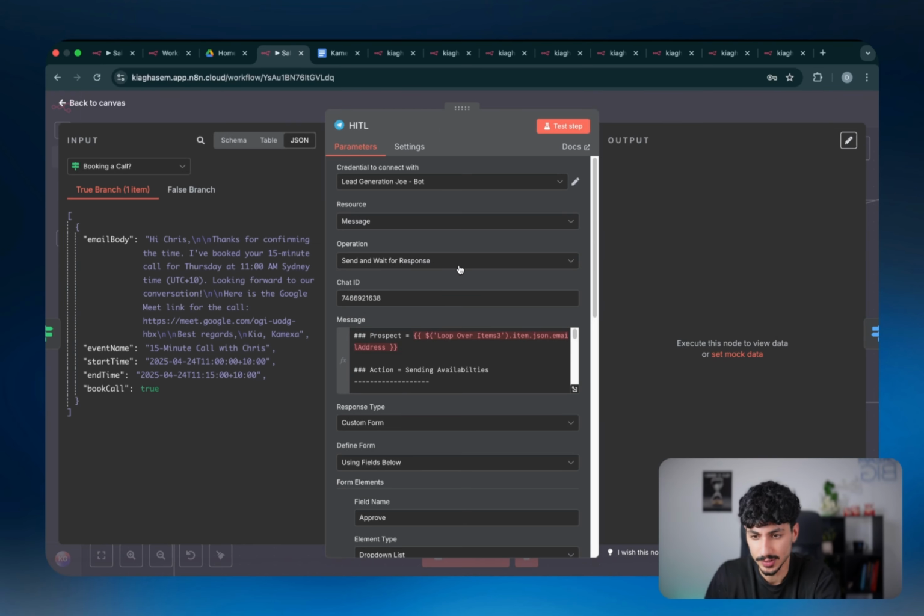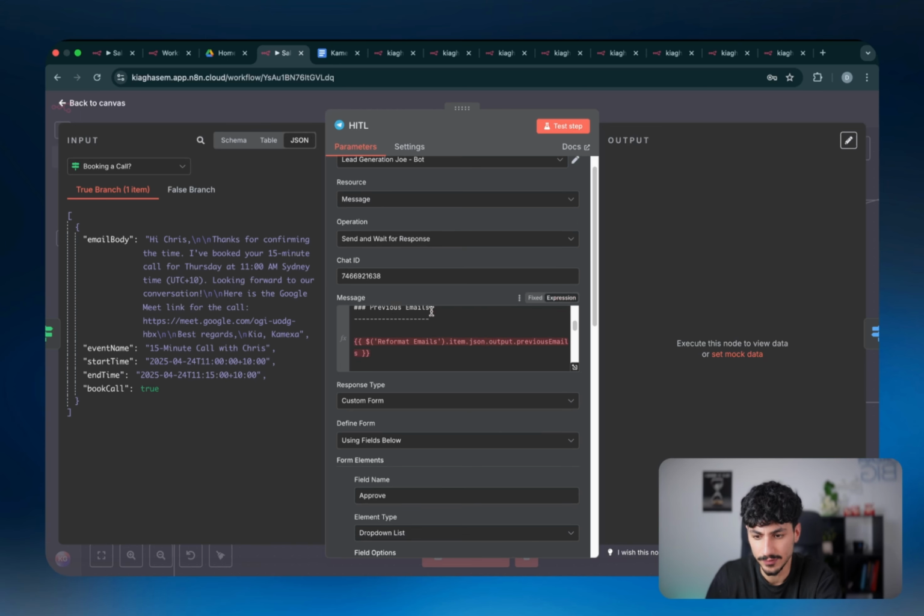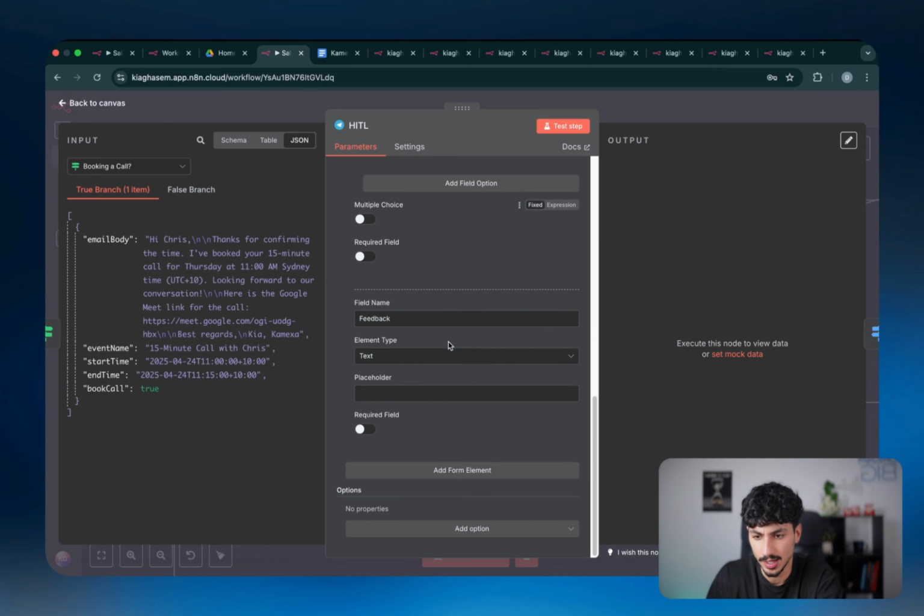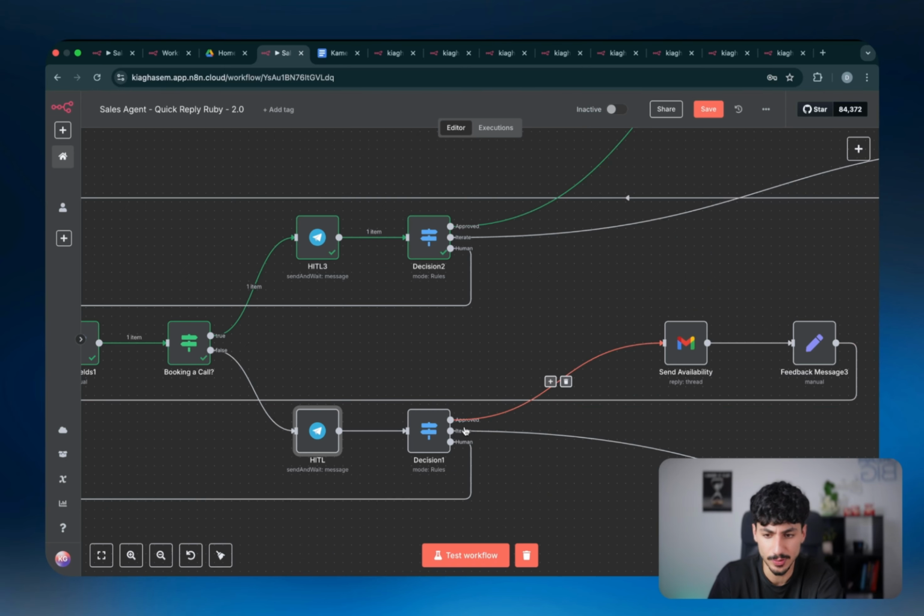And then for the human in the loop for the second one, we've got the same thing. So you just want to choose your credential and then leave everything else exactly as it is. Just make sure the chat ID is your chat ID and everything else exactly as stated. And then we've got the same thing. So we're making a decision as to whether it's approved, whether it needs to iterate, or whether the human is just going to kill switch it.